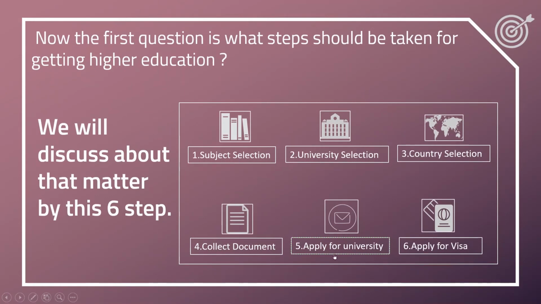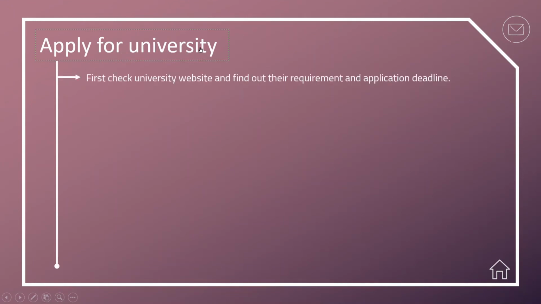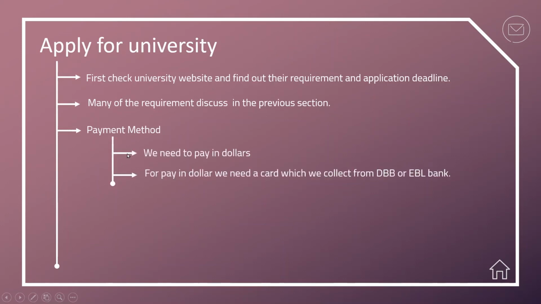Okay, the next step is applying to universities. First, visit the university website and find out their requirements and application deadline. Many of the requirements were discussed in the previous section. Payment method: we need to pay in dollars. For paying in dollars, we need a card which we collect from Dutch-Bangla Bank or EBL Bank.